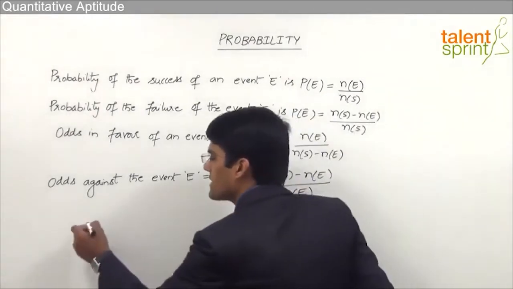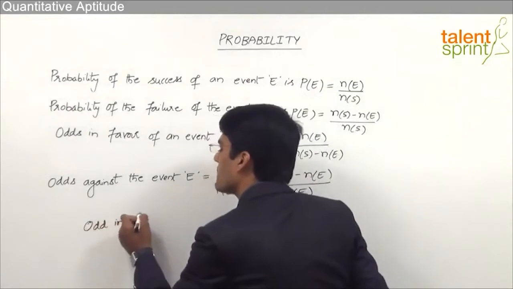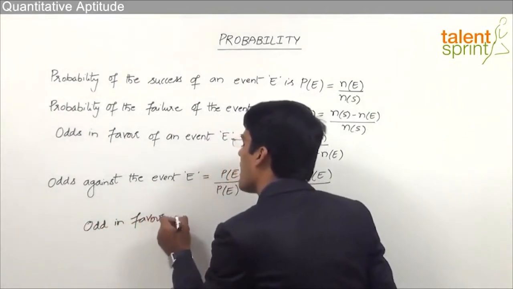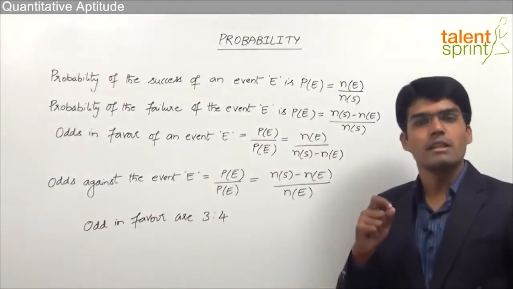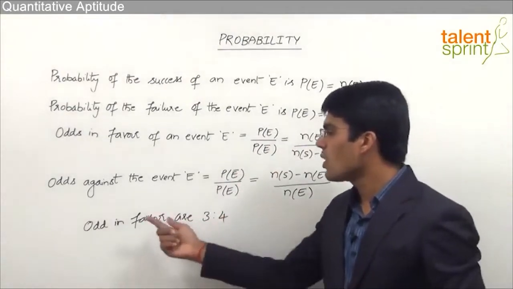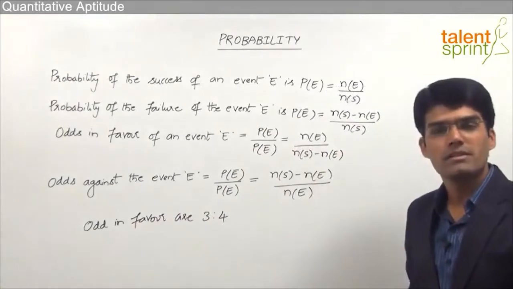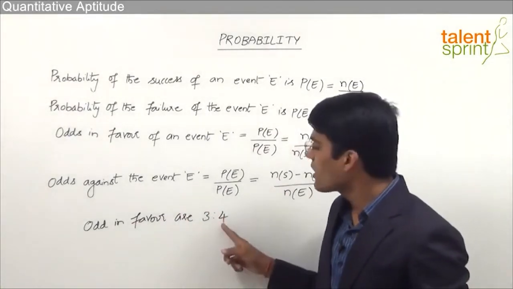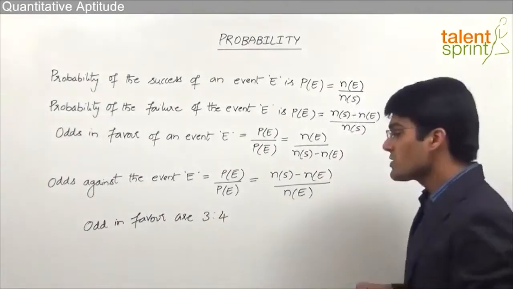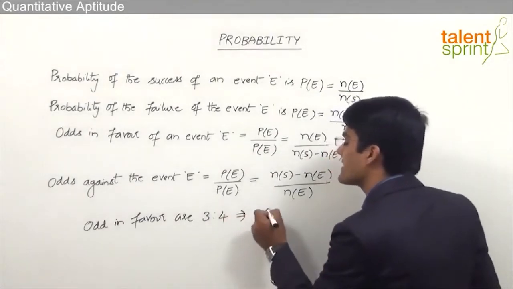For example, let's assume that odds in favor of a particular event are 3:4. Generally, odds in favor or odds against are given in the form of ratio 3:4. So odds in favor is equal to 3:4. That means here there are 3 outcomes which are in favor of the event and 4 outcomes which are not in favor of the event. So how do we get the probability of success from this?